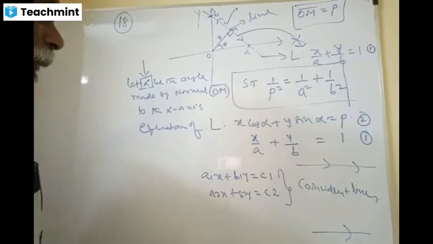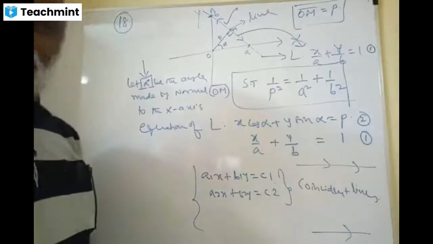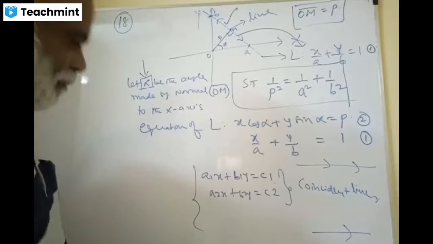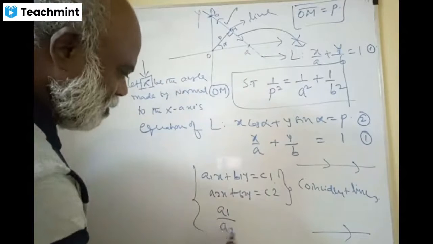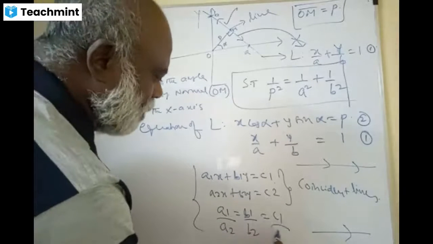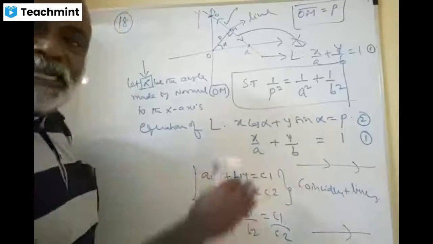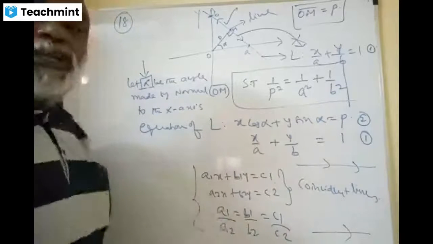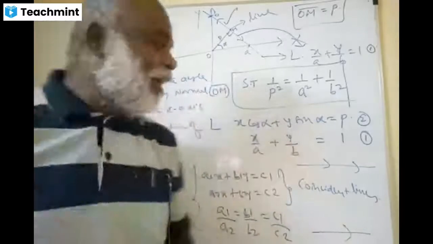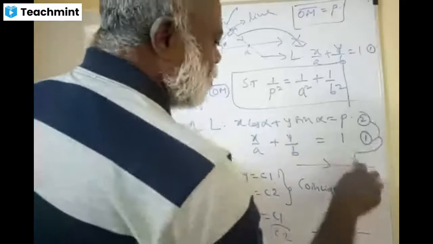Friends, so what is the condition here? Can anybody tell me? Recall your 10th standard stuff, please. A1 by A2 equal to B1 by B2 equal to C1 by C2. Note this down, all of you. On the side, write down that all the ratios are equal. Now, 1 and 2 are called what type of lines? They are coincident lines.